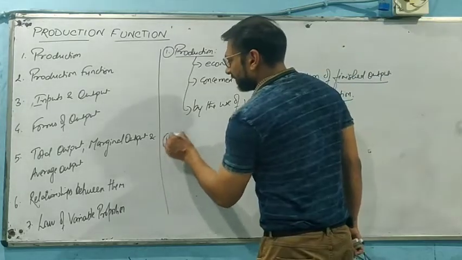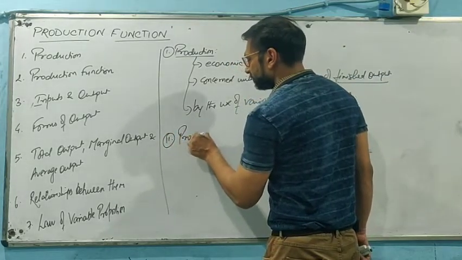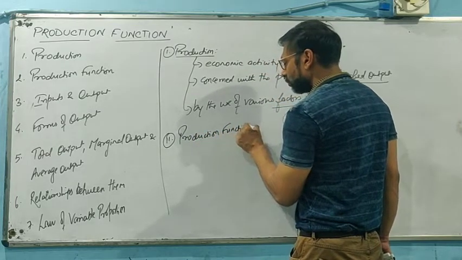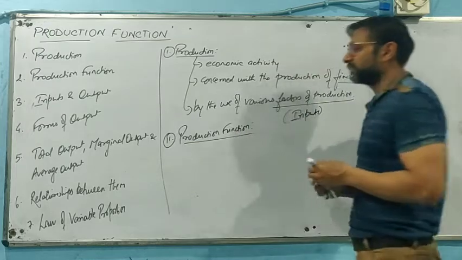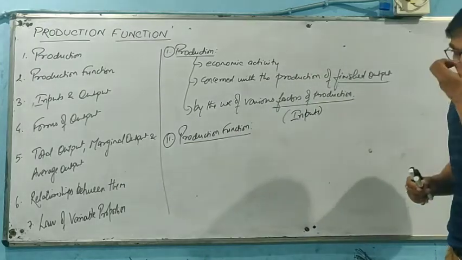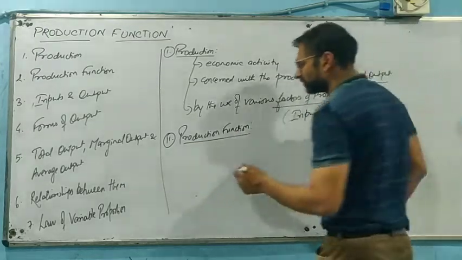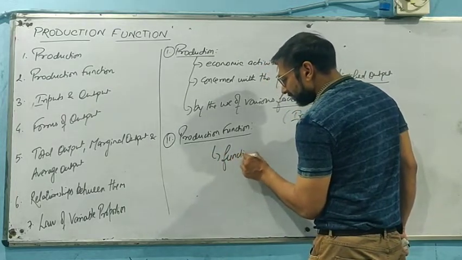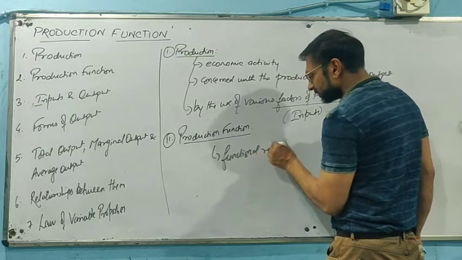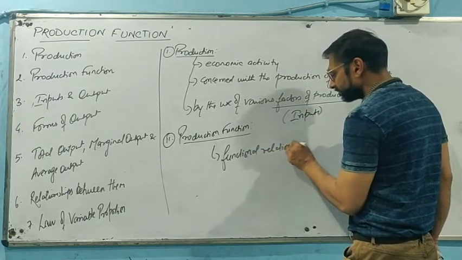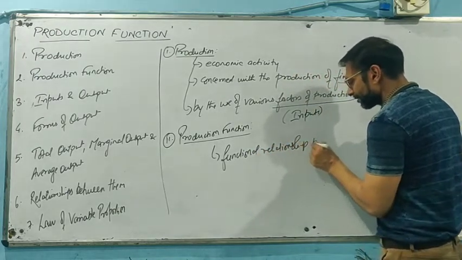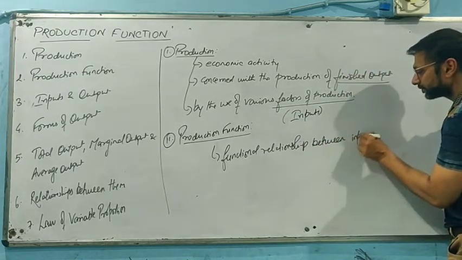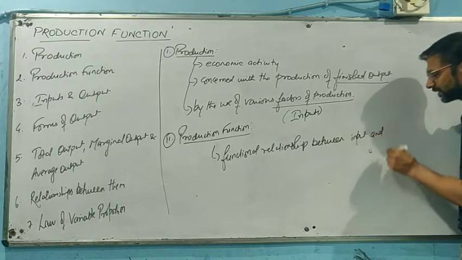Now, the second term that we are going to see is production function. If we know what is meant by the term production, we are going to see the next term, that is production function. It is a functional relationship between input and output.